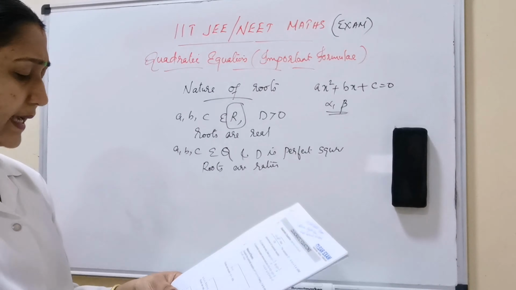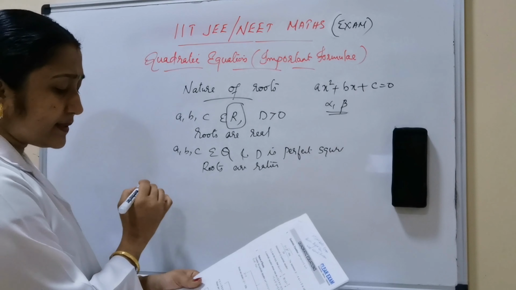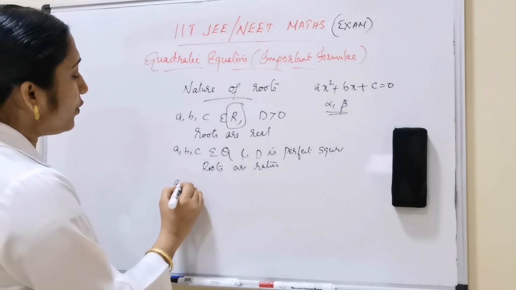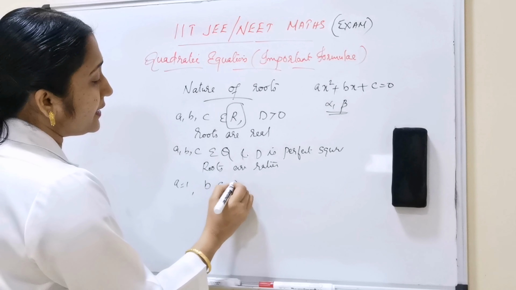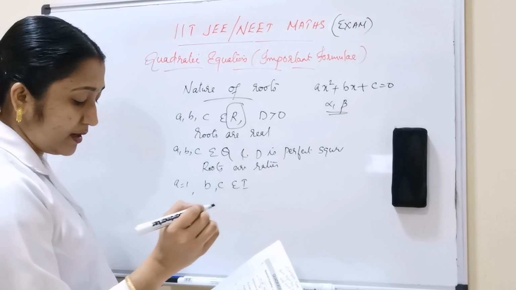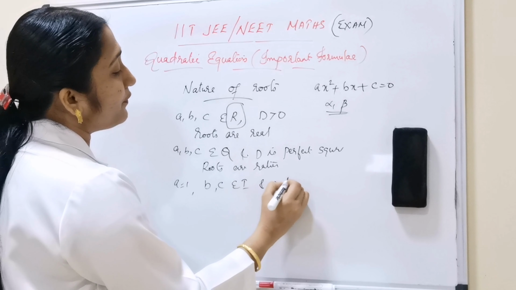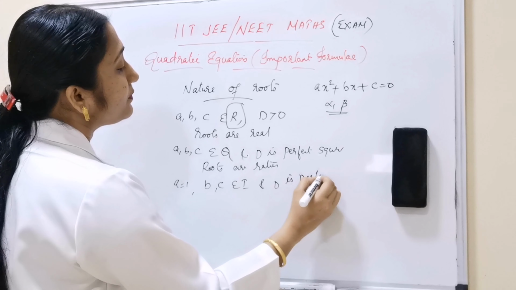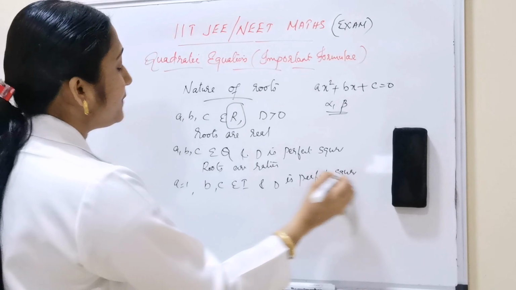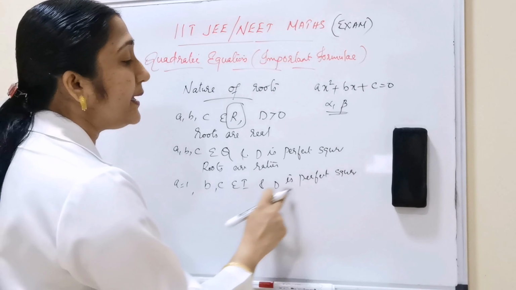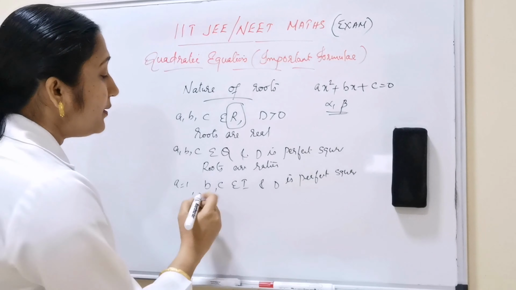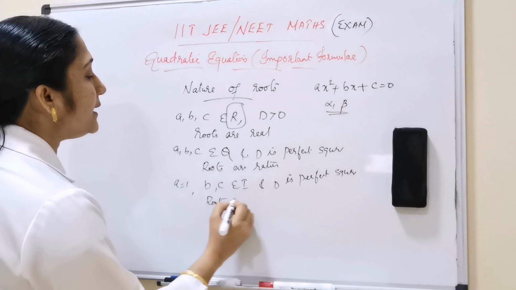Next, if a is equal to 1, b and c are elements of integers, and D is a perfect square, the roots are integers.